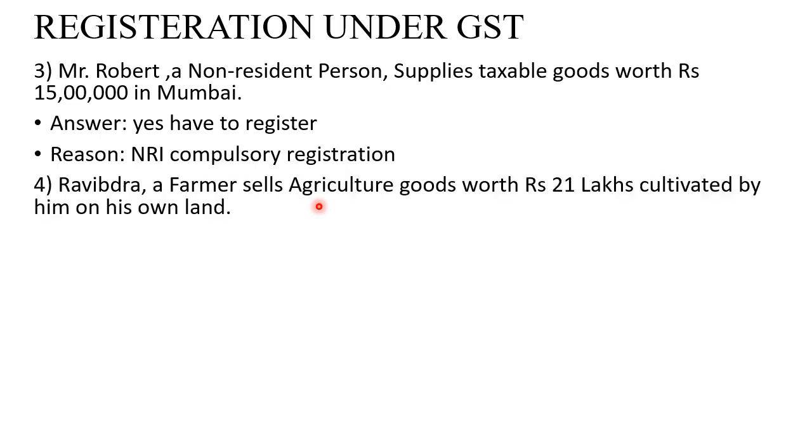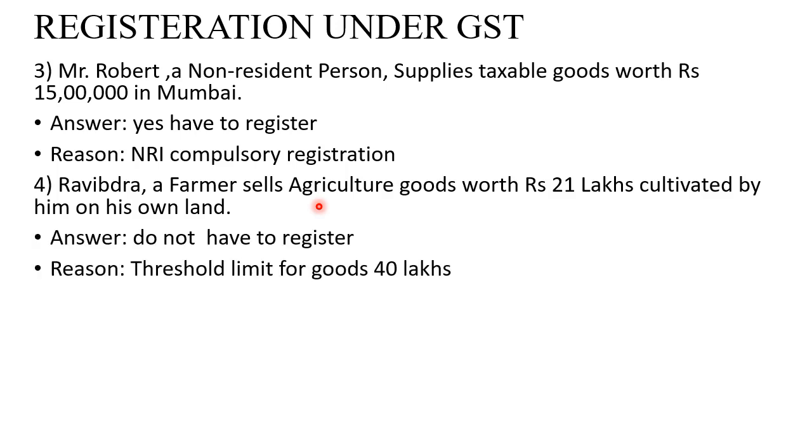Next, Ravindra, a farmer, sells agricultural goods worth rupees 21 lakhs cultivated by him on his own land. Here, for goods, the threshold limit is 40 lakhs. Since nothing has been mentioned about his place, we consider the other state. Since 21 lakhs is below 40 lakhs, no, you do not need to register under GST. Reason: the threshold limit for goods is 40 lakhs.